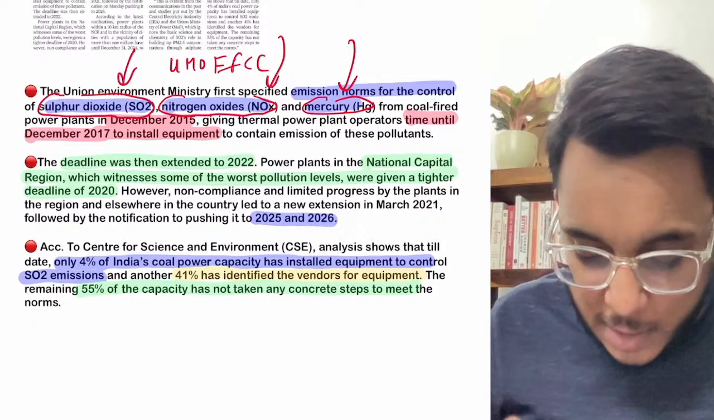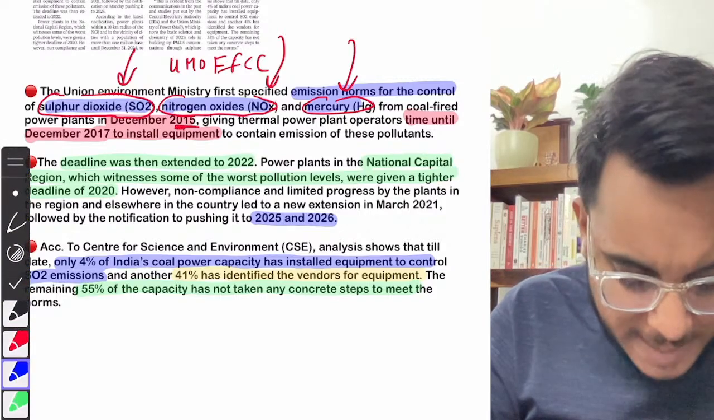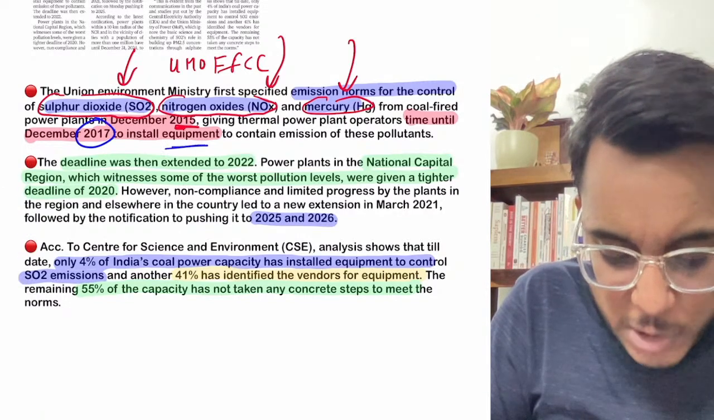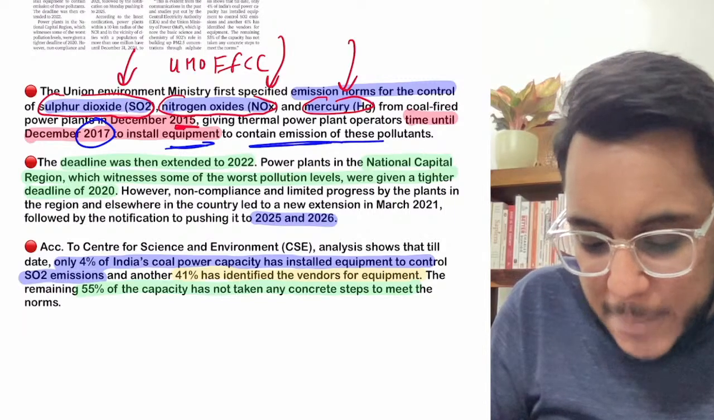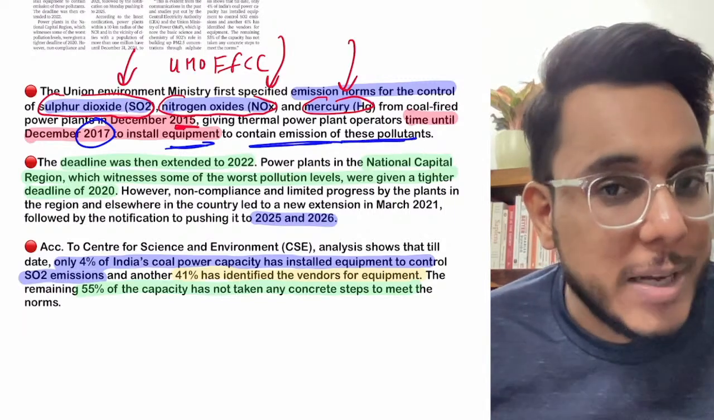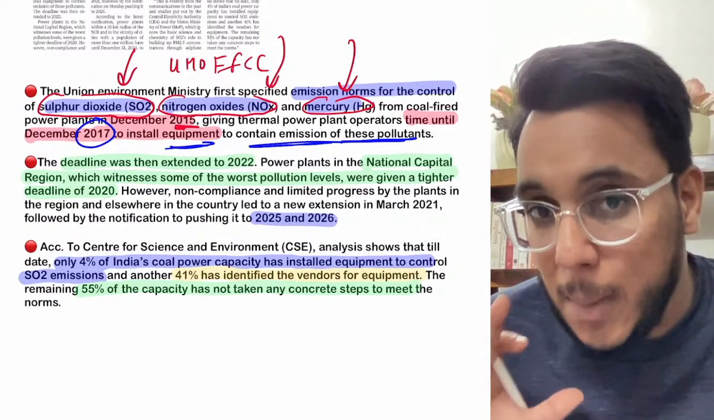Now, guys, this particular notification came in 2015, and the coal-fired power plants were given time till 2016 to install the equipment to contain the emission of these particular pollutants. Okay, but now what has happened? We are in 2022, and till this time, these requirements have not been met.